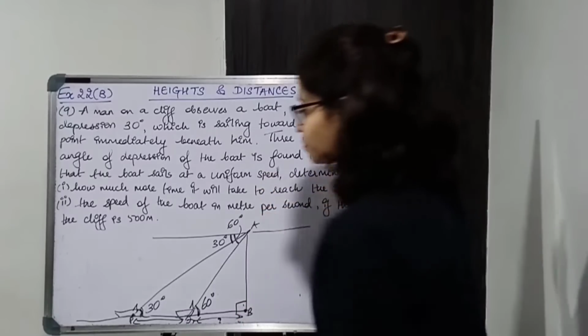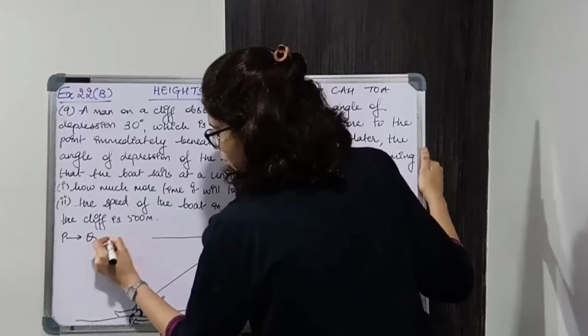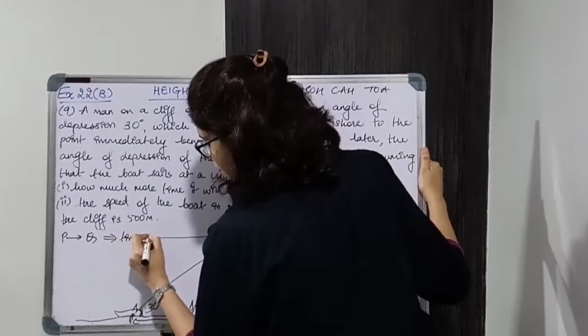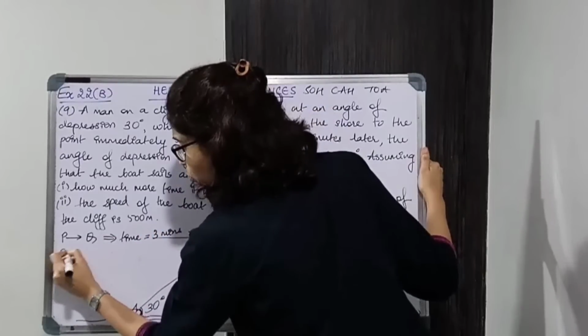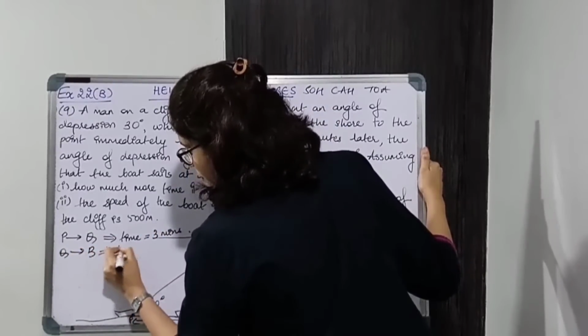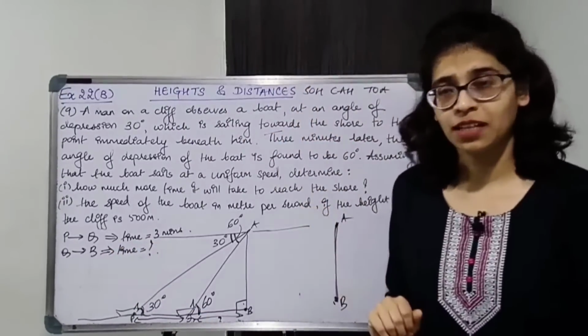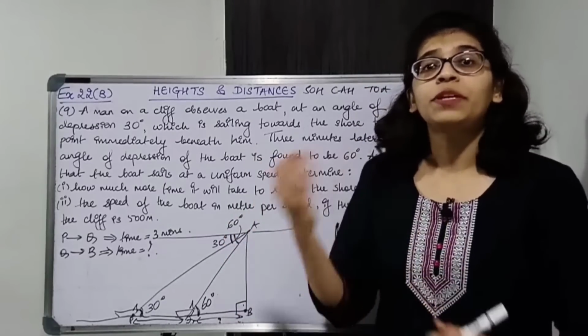Now let us write down P to Q. Time is 3 minutes, and Q to B, how much time? Now to find time, we are going to consider speed over here.